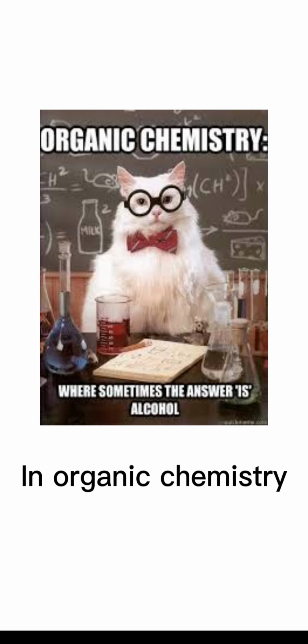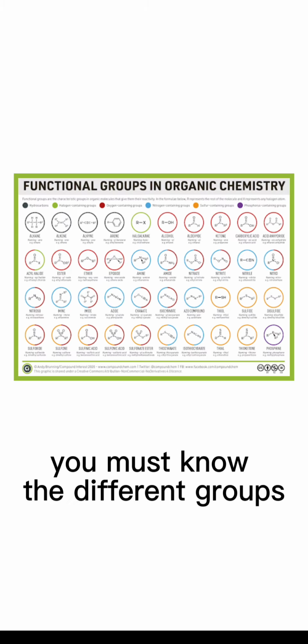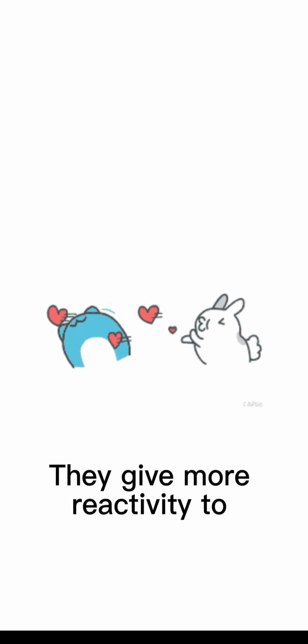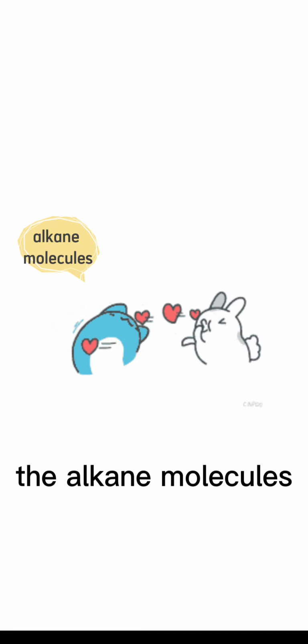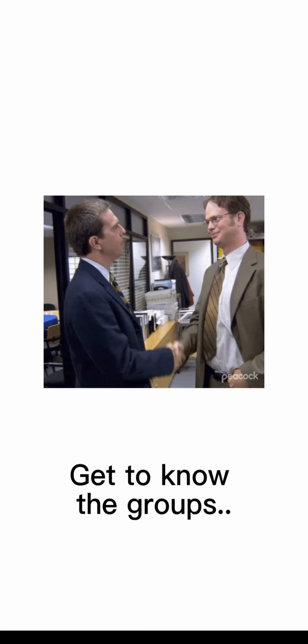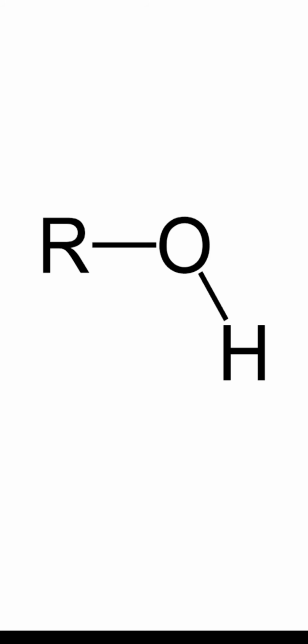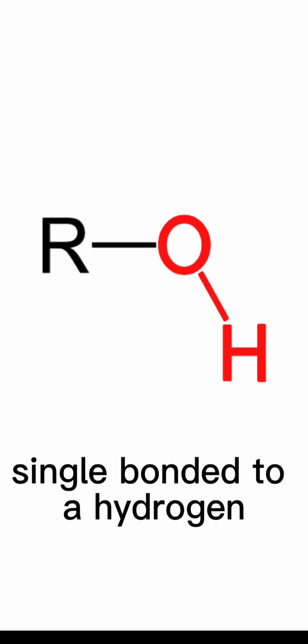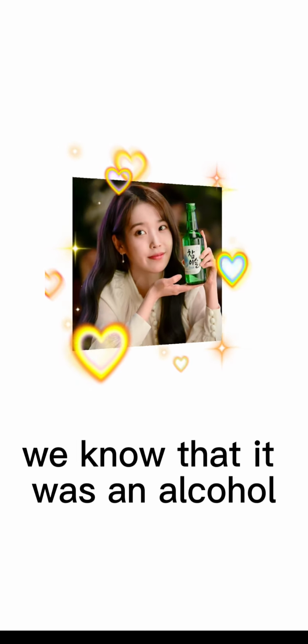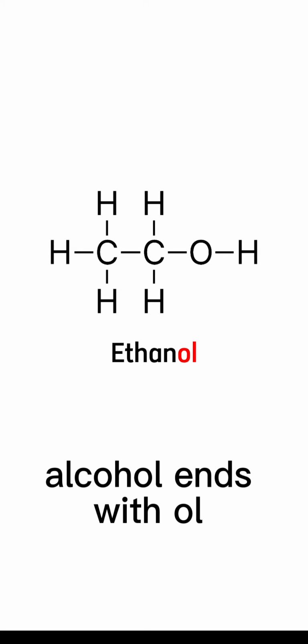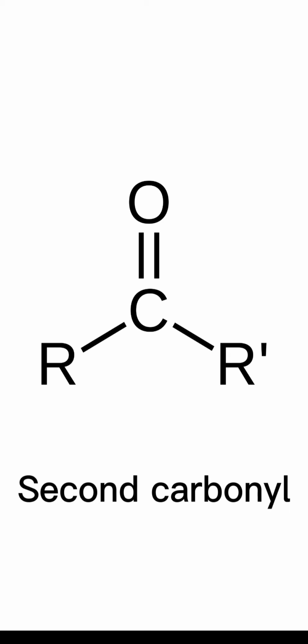In organic chemistry, you must know the different groups. They give more reactivity to the alkane molecules. Get to know the groups. First, hydroxyl. Here we have an oxygen single bonded to a hydrogen. We know that it is an alcohol. Alcohol ends with OL.